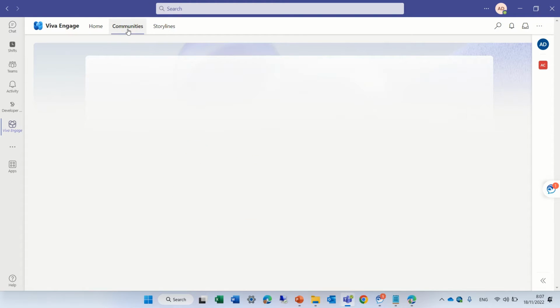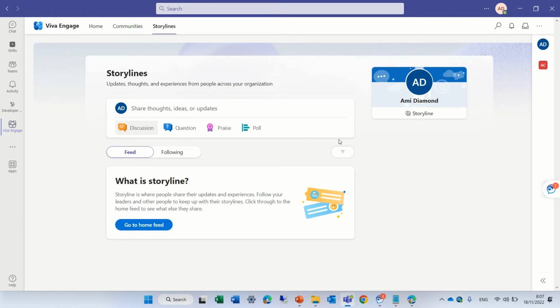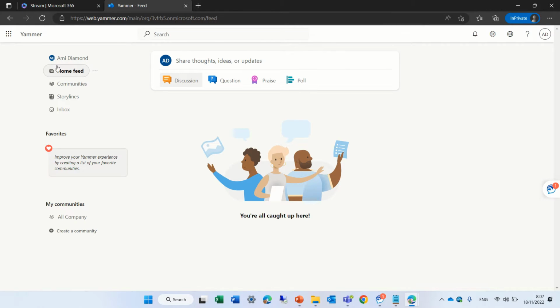We have the home, we have the communities, which are the groups, and Storyline is actually like a Facebook where you can post anything you want everyone to know about. So first of all, let's go back to the web. We see here that on the web on Yammer, we see the storyline.